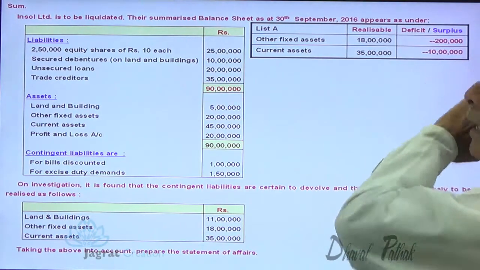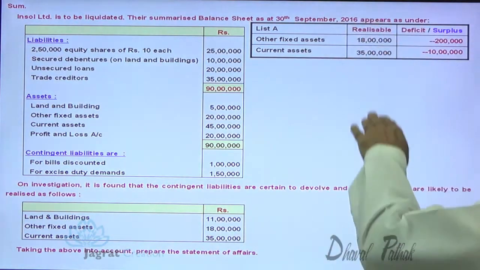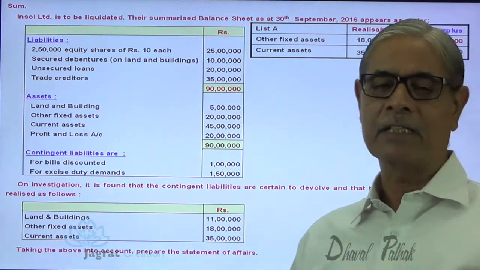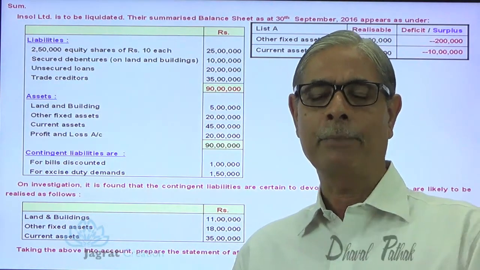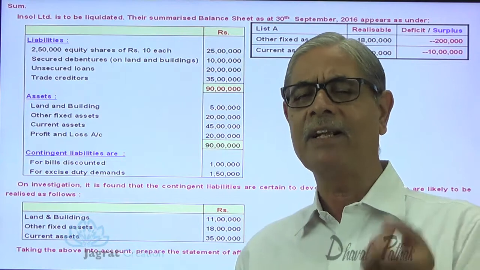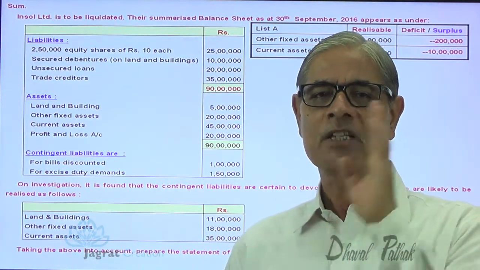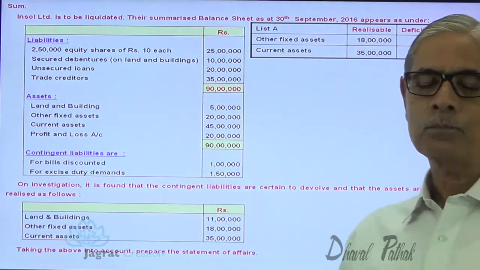Similarly, likely loss on account of current asset is 10 lakhs. This is the information which I am going to prepare for the statement of affairs. Here I am going to work out the deficit and surplus that will be reported in a deficiency account, as required to be reported by the liquidator, wherein the liquidator explains how this deficit or surplus has arisen. So this is how list A is prepared.